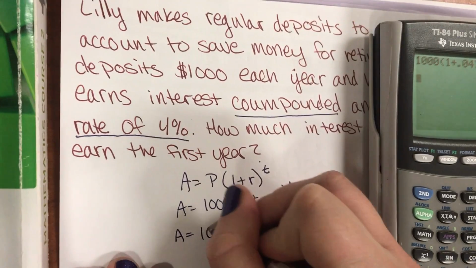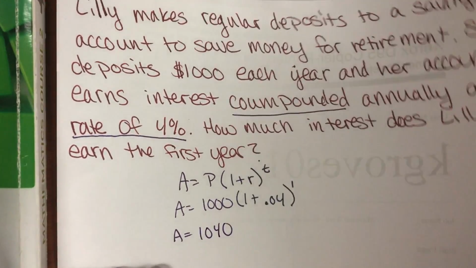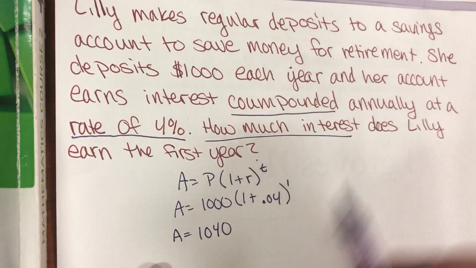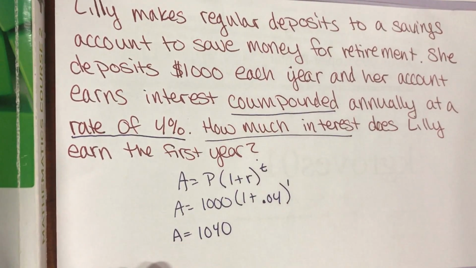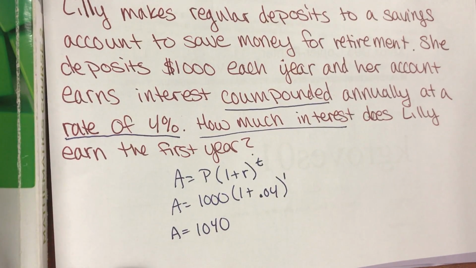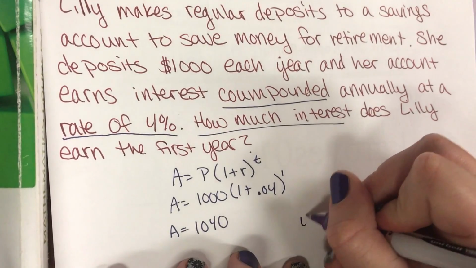Because I don't remember. Let me see. Because it's asking how much interest? What did the A stand for? That's how much money is in the account. So after that first year, she has $1,040 in the account. She deposited 1,000, so 1,000 was already hers. So how much money did she actually make? $40. So her interest was $40.